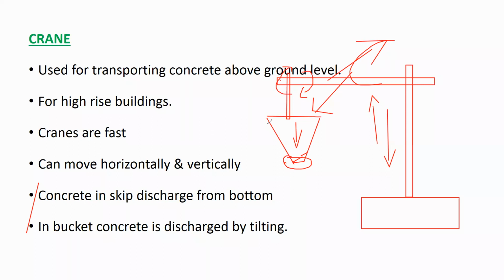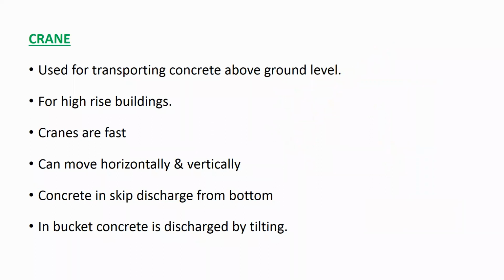Like that you have to tilt and discharge the concrete. So this is the transportation of concrete by crane. Understood this? Any doubt in transportation of concrete by crane? No doubts.